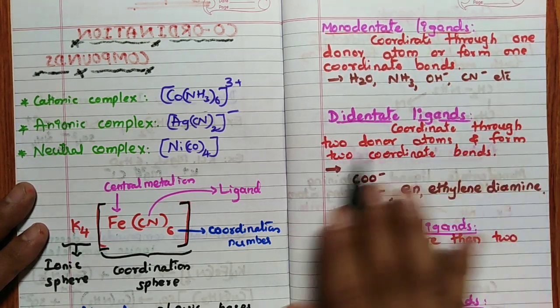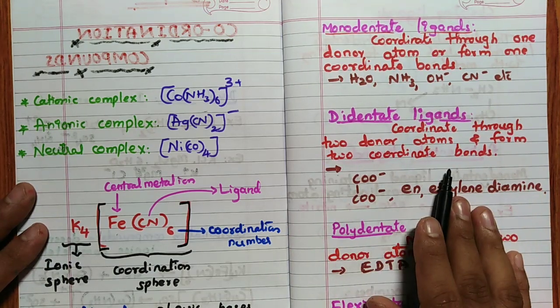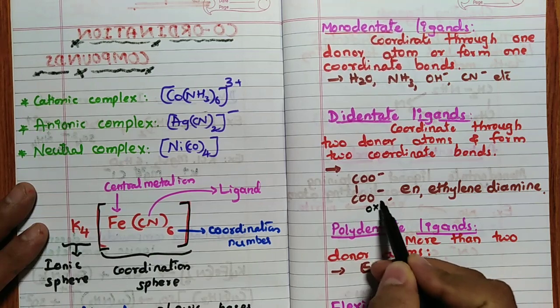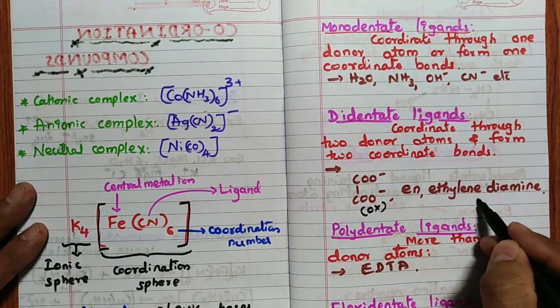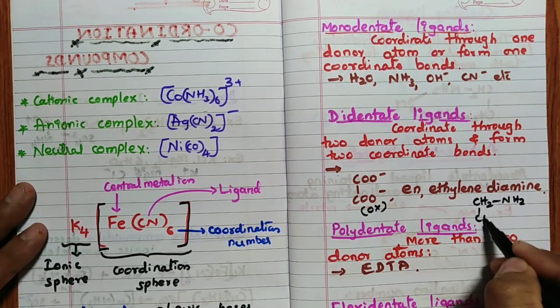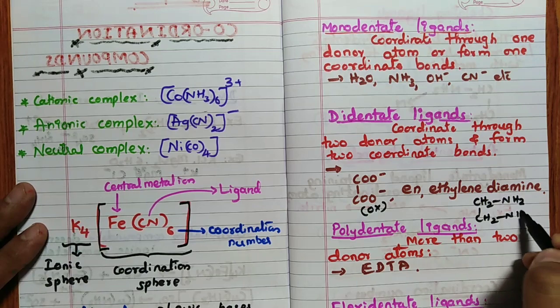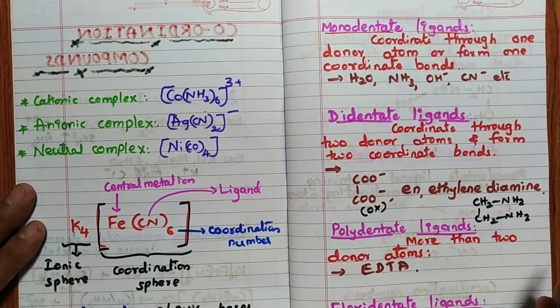Didentate ligand coordinates through 2 donor atoms, or can form 2 coordinate bonds. Examples: oxalate ion, ethylene diamine, en. En means ethylene diamine; the structure will be CH2 NH2 and CH2 NH2. It can also be called ethane 1,2-diamine.